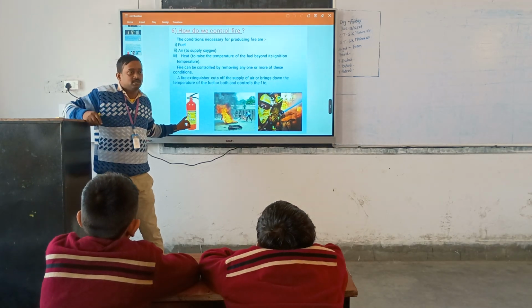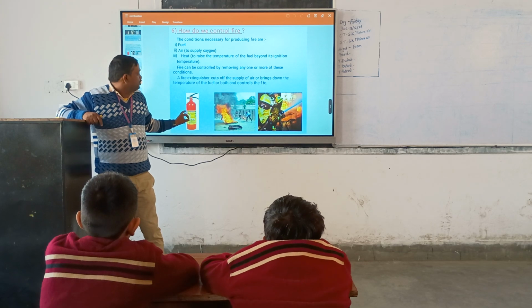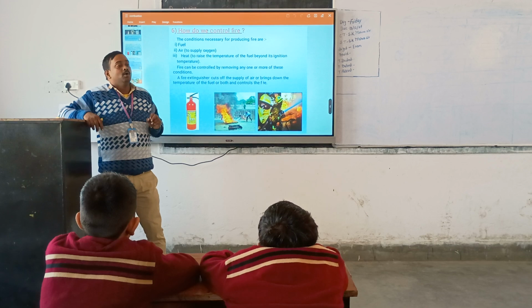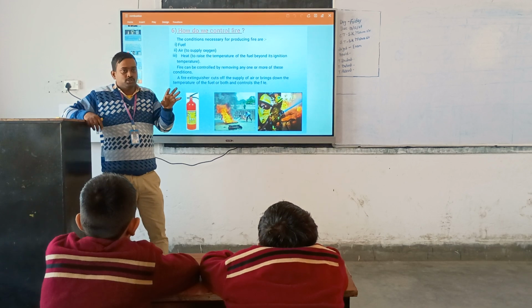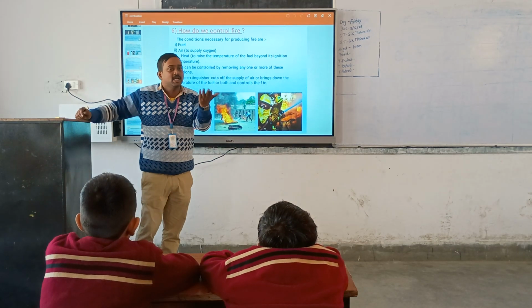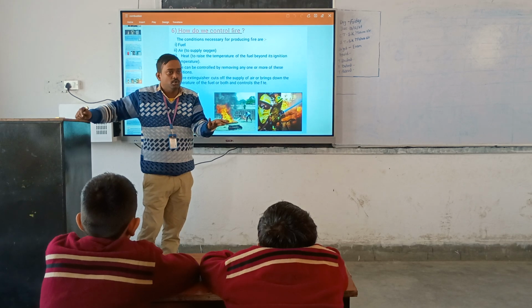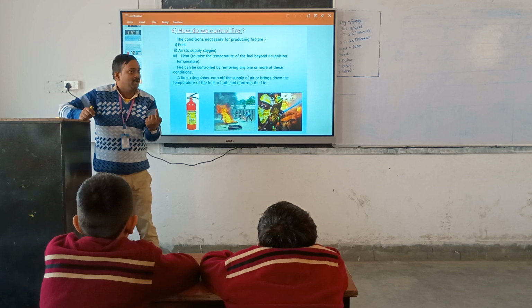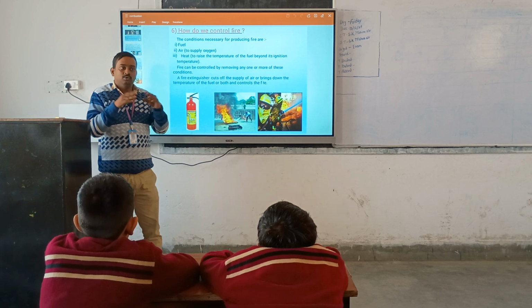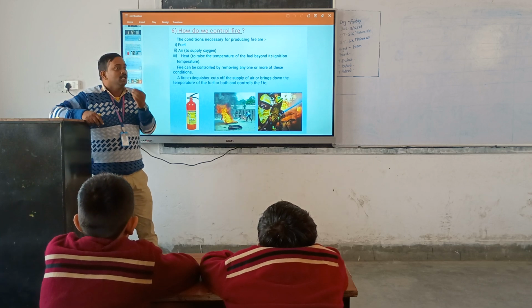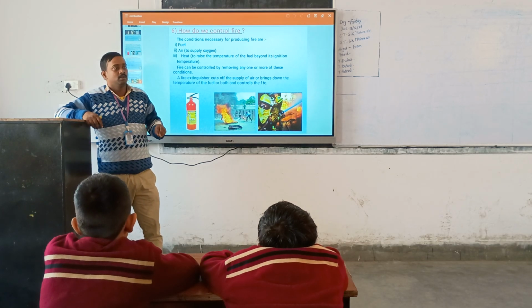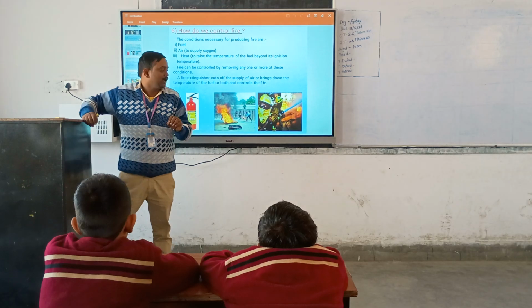What is this? Fire extinguisher. Which gas does this fire extinguisher contain? CO2. If you don't know CO2, which gas comes out when you breathe out? CO2. When you burn the candle on a happy birthday and then you blow, it totally finishes. Why? Because CO2 comes out. So only CO2 is used to stop the fire.